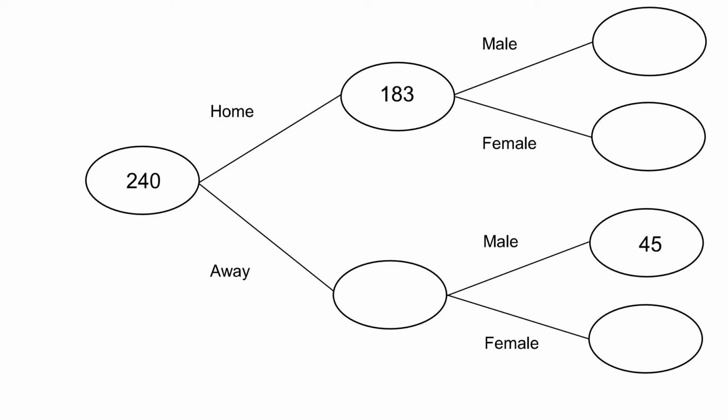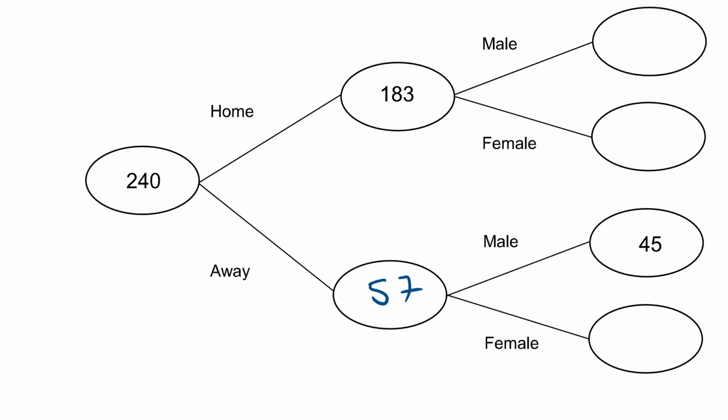So my 183 and whatever appears here has to add up to 240. So 240 subtract 183 gives me 57. So there are 57 away fans on the day.